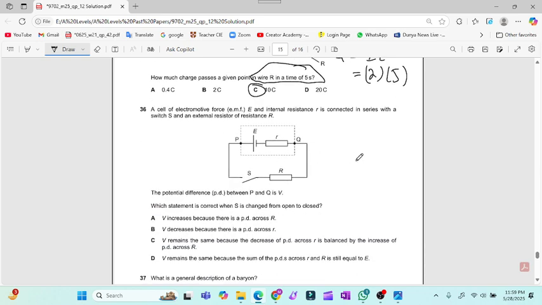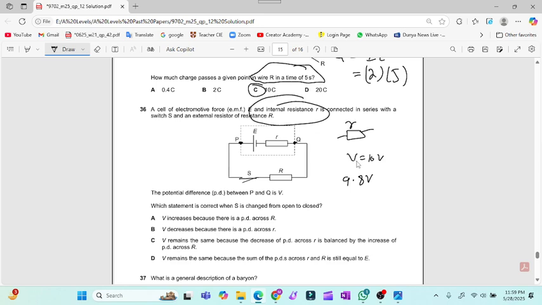Now question number 36, internal resistance is now involved in this question. It means that the terminal potential difference will not be the full value. For example, if we have a voltage equal to 10 volt and there is an internal resistance, the terminal potential difference may be 9.8 volt, because some of the voltage is lost in the internal resistance.